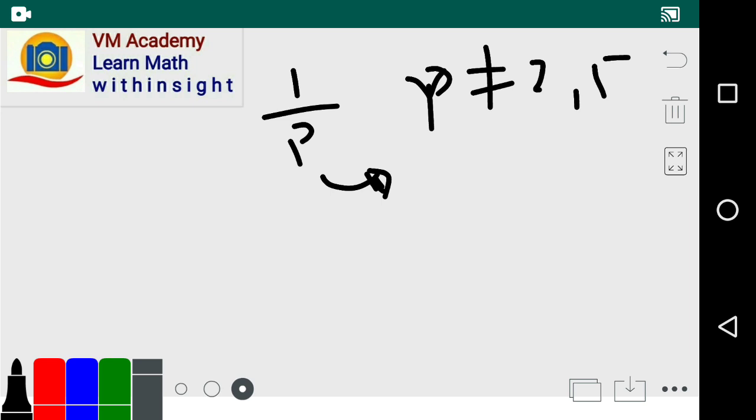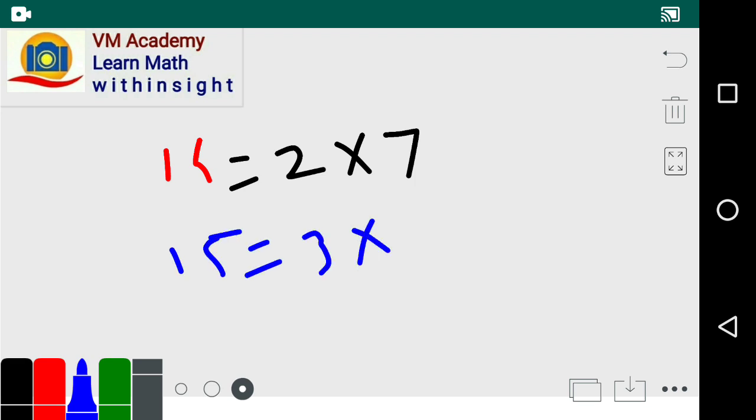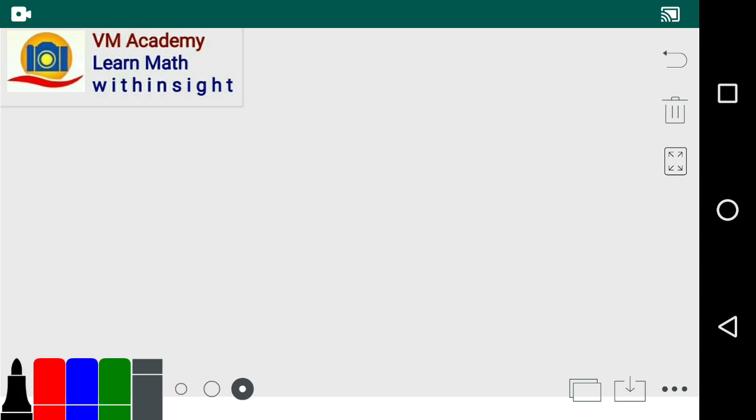So for proving this, according to the fundamental theorem of arithmetic, every natural number is either a prime number or it can be written as the multiplication of prime numbers, friends. For example, 14 we can write as 2 into 7. Similarly 15, we can write as 3 into 5.